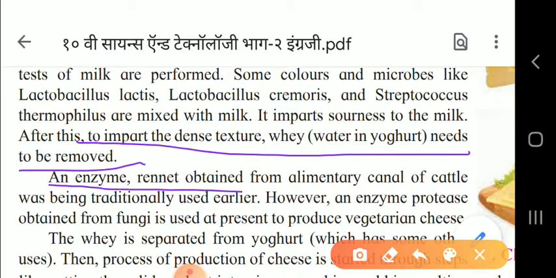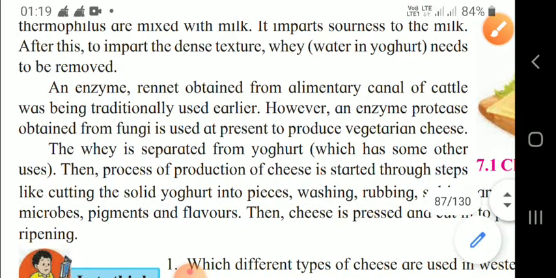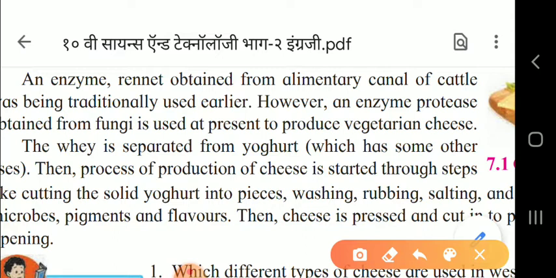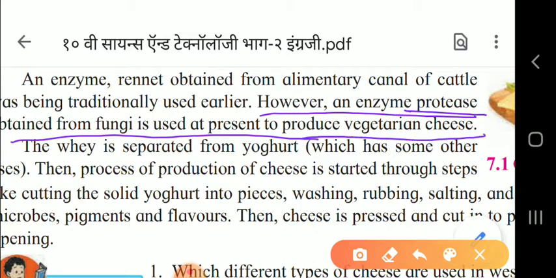Then an enzyme, rennet, was used in the traditional way in earlier days, but nowadays, this is a very important topic, children, that you have to learn by heart: an enzyme, protease, is added, and this protease is obtained from the fungi that is used at present to produce the vegetarian cheese.